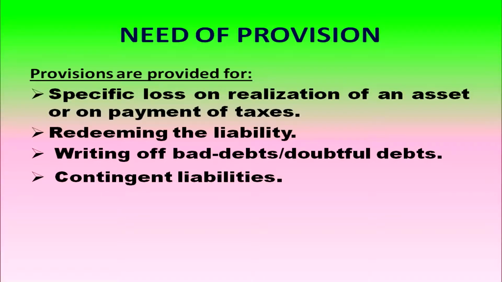In order to redeem a liability, we can provide provisions. To write off bad debt, we can provide provisions, that is, provision for bad debt, provision for doubtful debt. In order to meet contingent liabilities, provisions are provided.